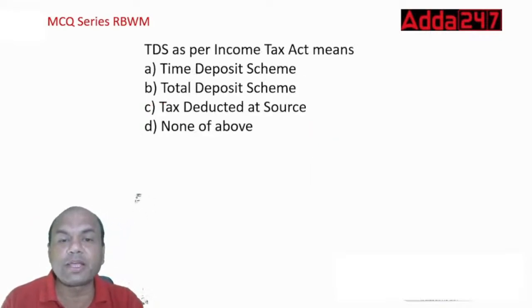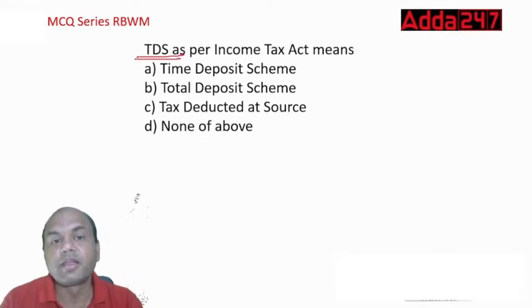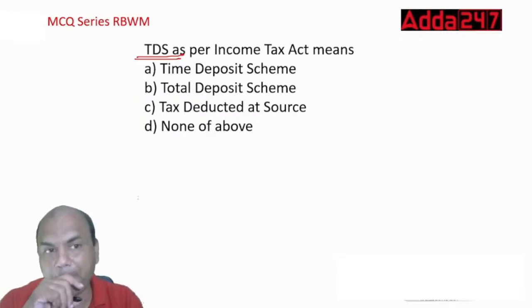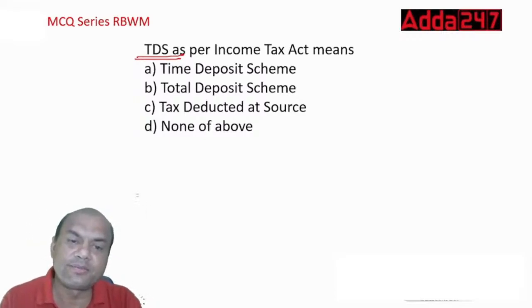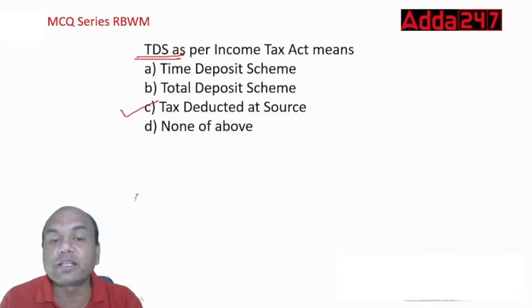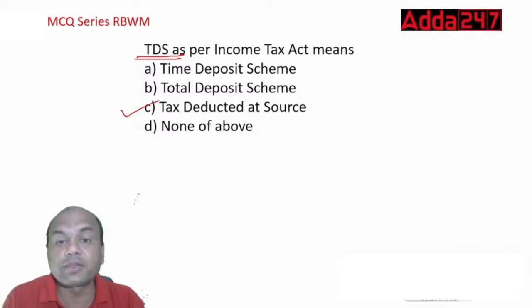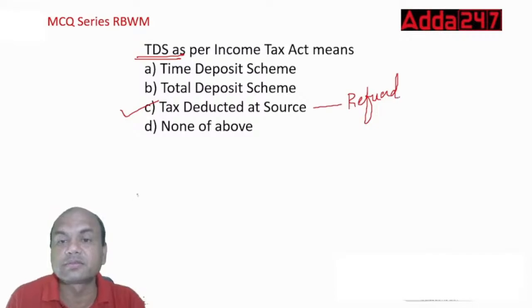TDS as per income tax means TDS. What is TDS? Time deposit scheme, total deposit scheme, tax deducted at source, or none of the above? TDS means tax deducted at source. This is the advance tax which is paid by you and me, and we get a refund of this, right? How many of you file the income tax returns?